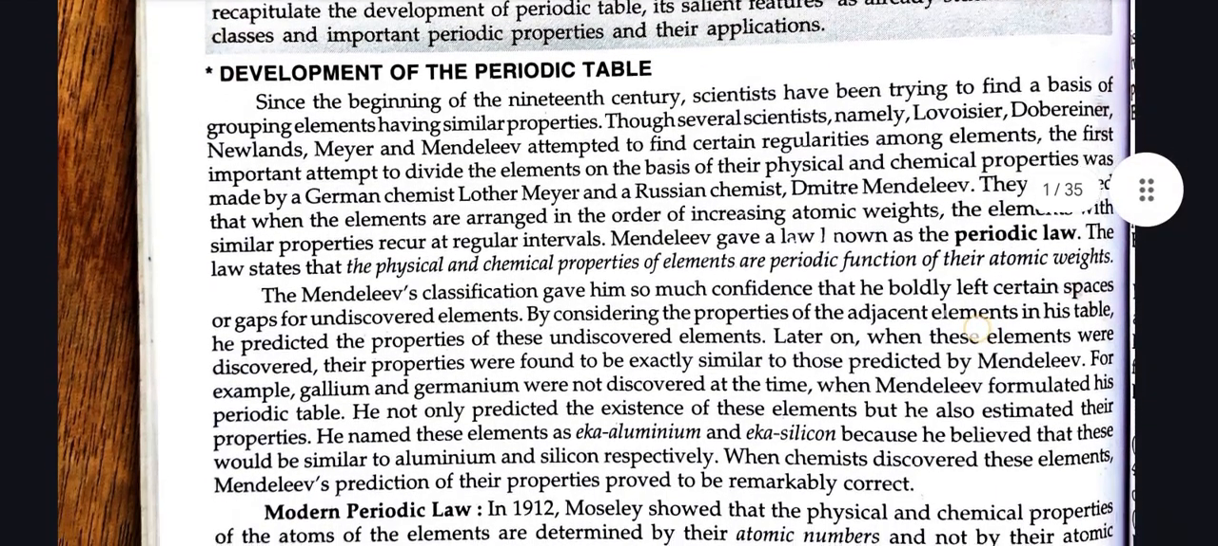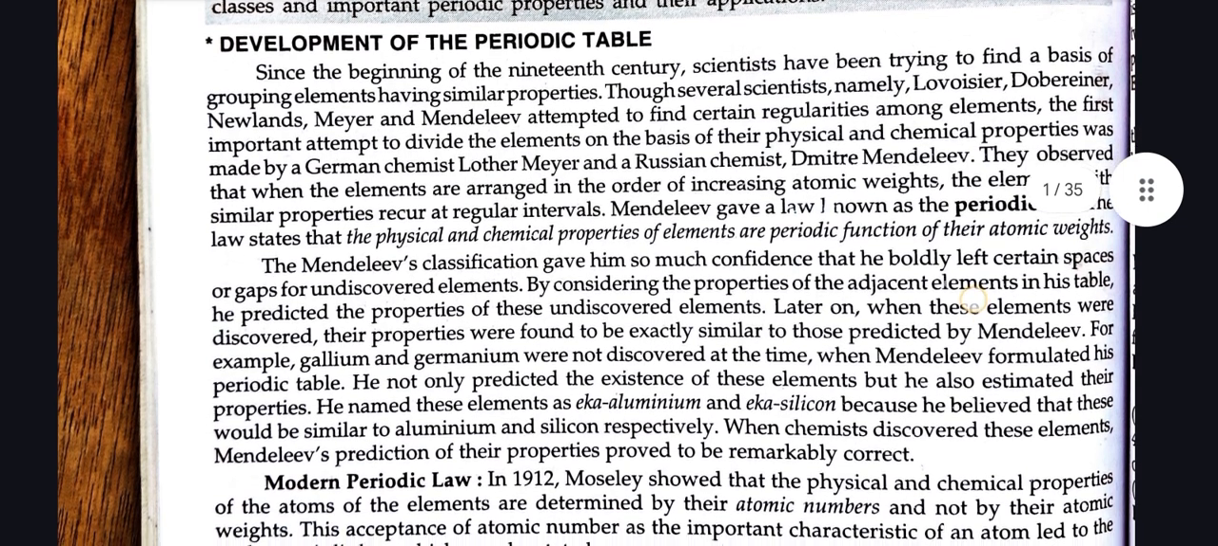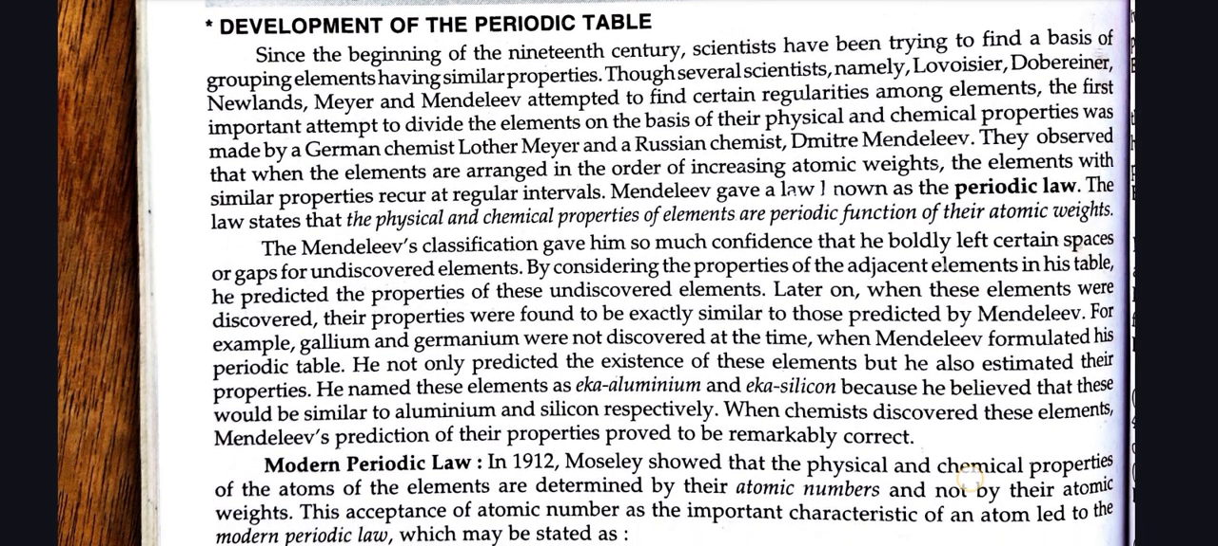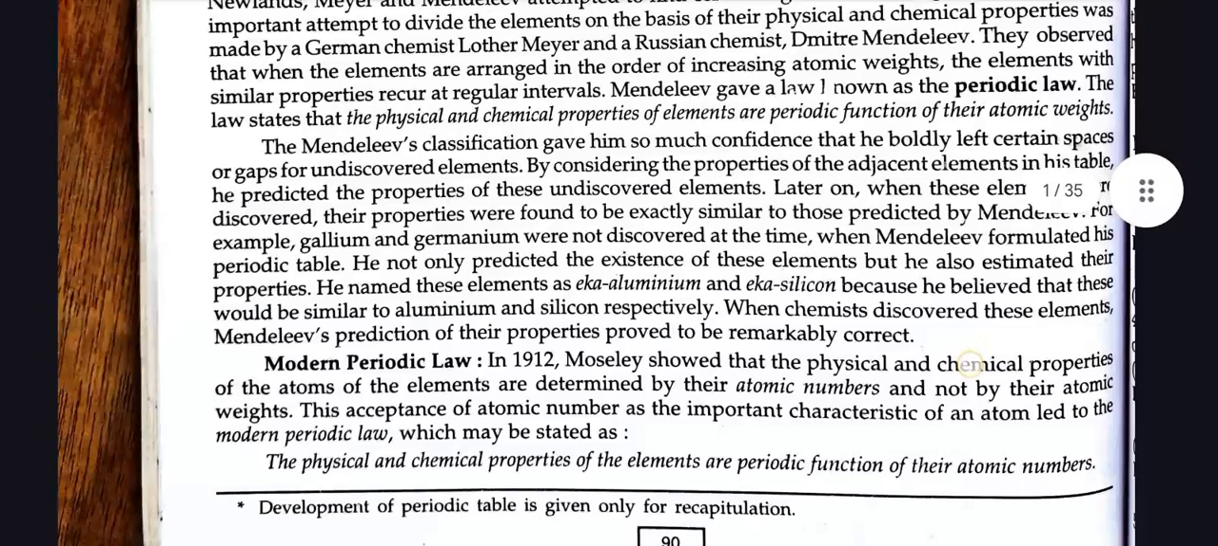Since the beginning of the 19th century, scientists have been trying to find a basis of grouping elements having similar properties. Though several scientists, namely Lavoisier, Dobereiner, Newlands, Mayer, and Mendeleev, attempted to find certain regularities among elements, the first important attempt to divide the elements on the basis of their physical and chemical properties was made by a German chemist Lothar Meyer and a Russian chemist Dmitri Mendeleev. They observed that when the elements are arranged in the order of increasing atomic weights, the elements with similar properties recur at regular intervals. Mendeleev gave a law named the periodic law.